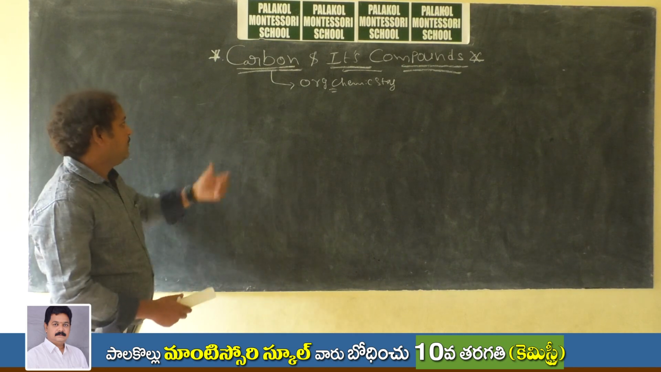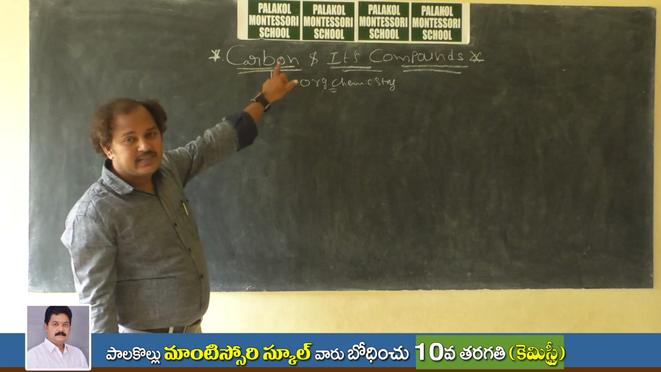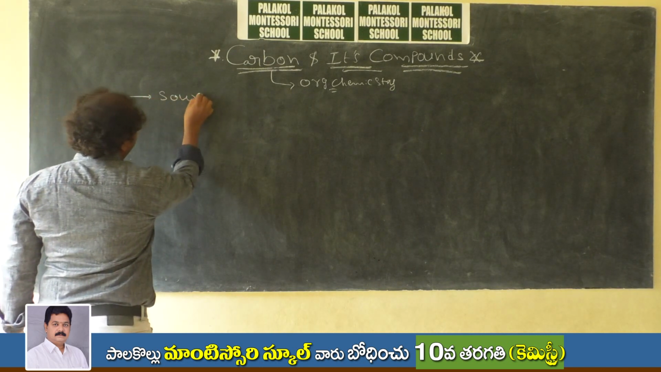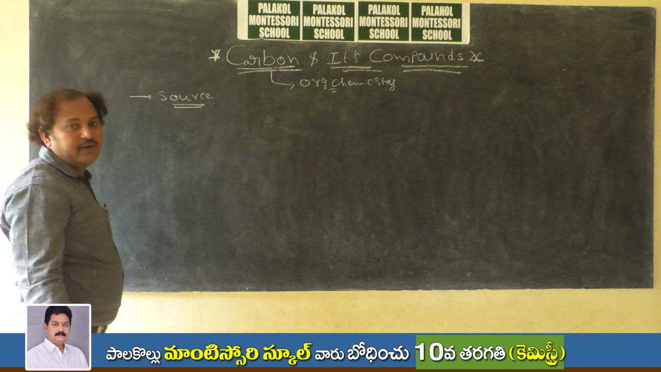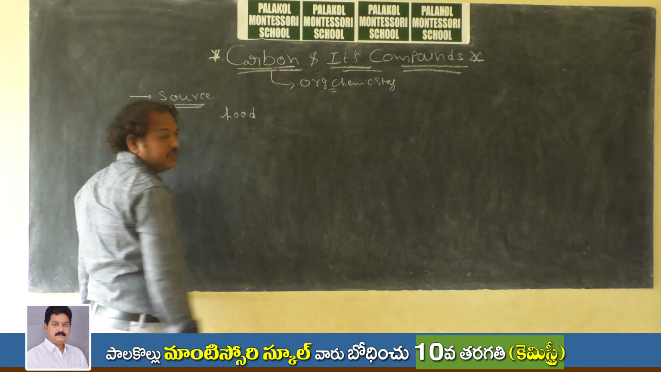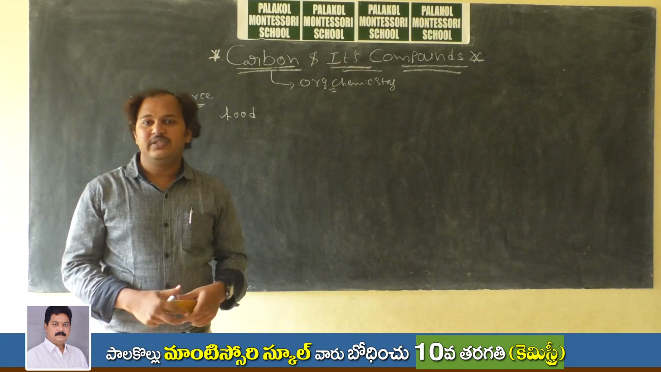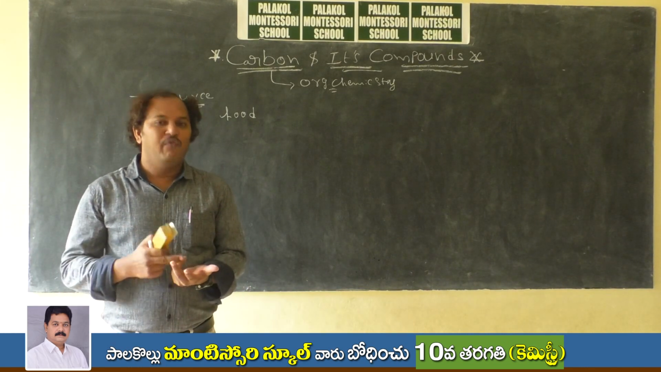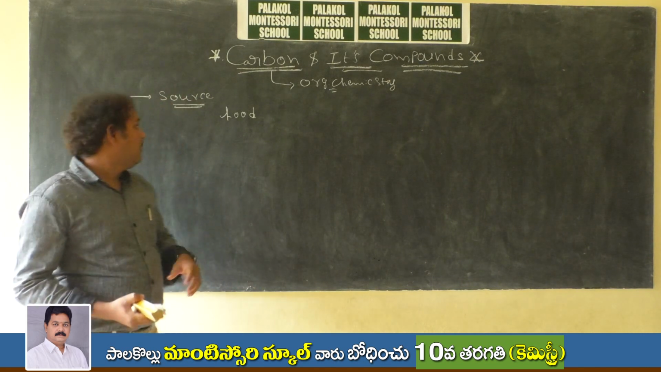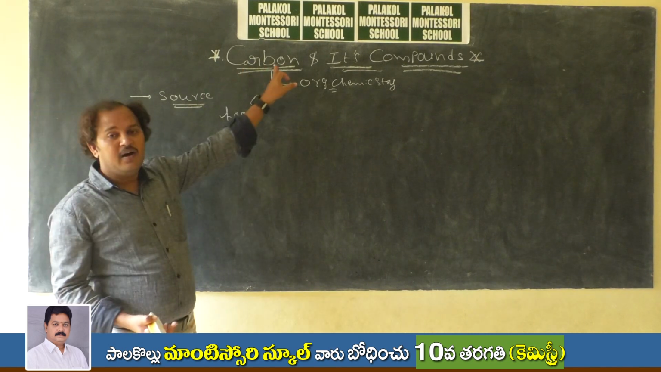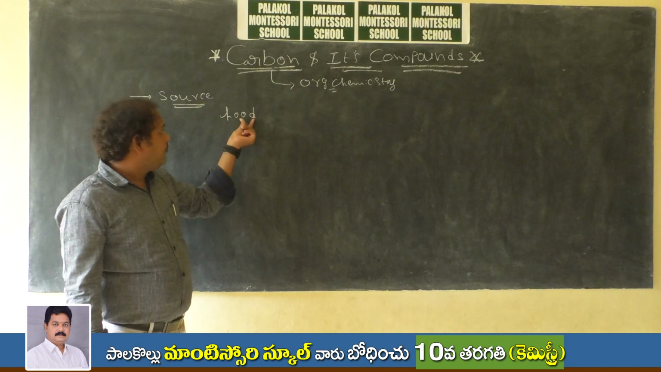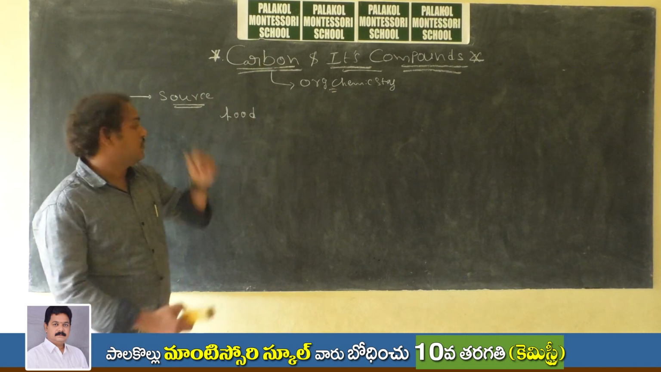Let us see first where we can find carbon. Let me discuss the sources first. Daily we are taking food. In our food we have proteins, vitamins, carbohydrates, amino acids. In all these, carbon plays the key role. So in food we have carbon as a source.